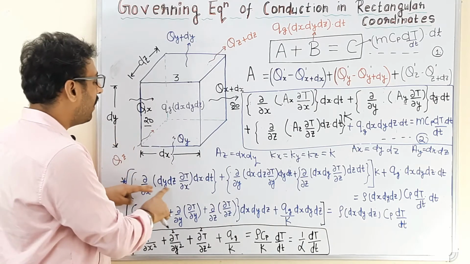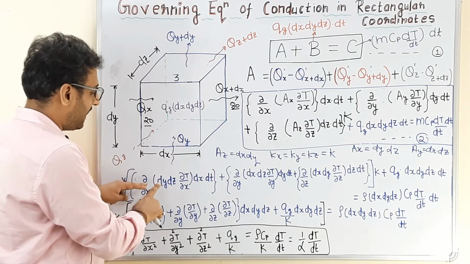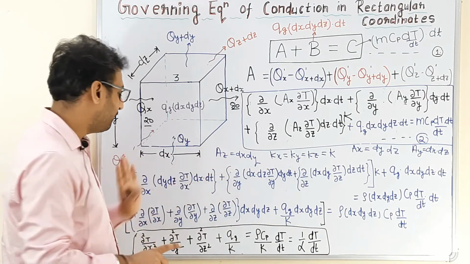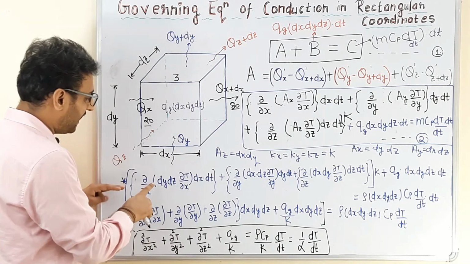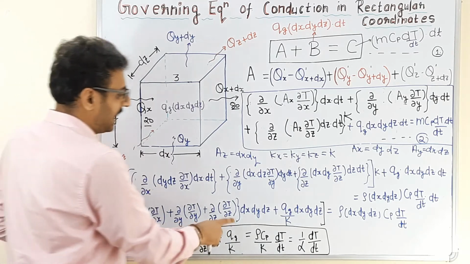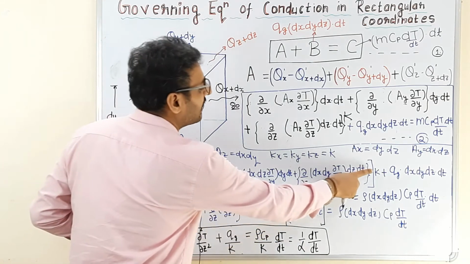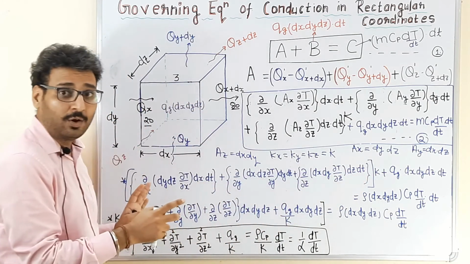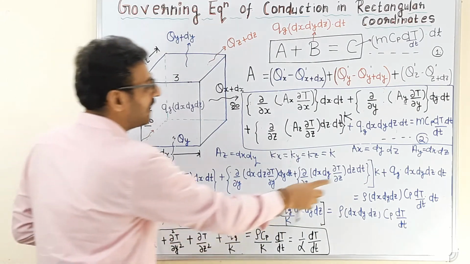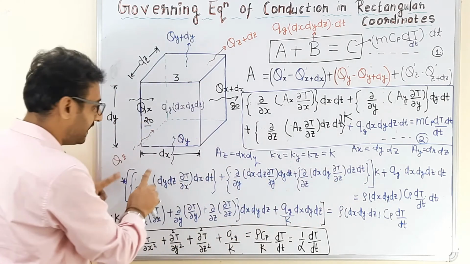So they all are constant, they cannot vary. So we can take dx, dy and dz in all three terms outside the derivative. After taking them outside the derivative, we will get the equation like this, and also we have taken the thermal conductivity K as common for the whole left hand side.